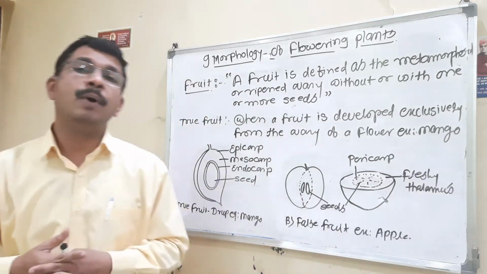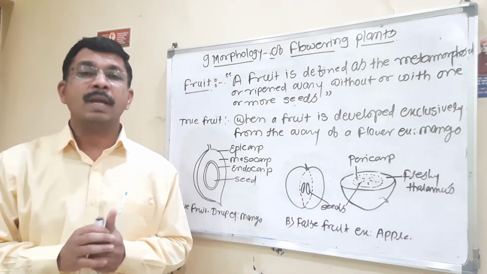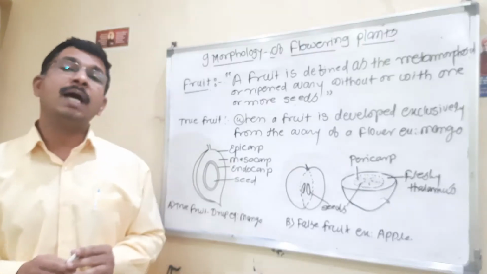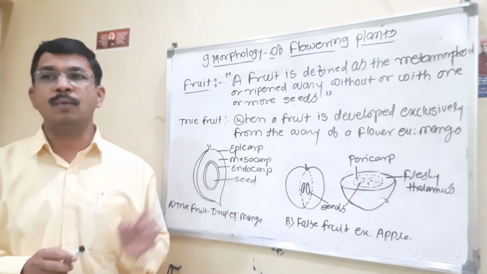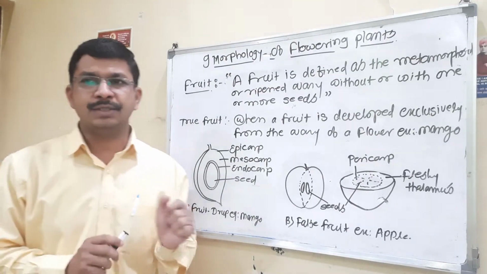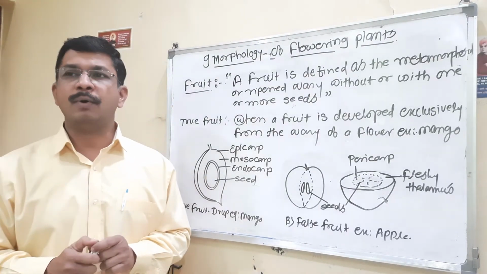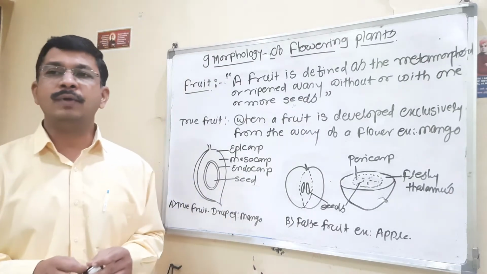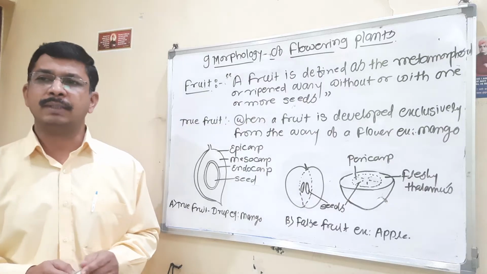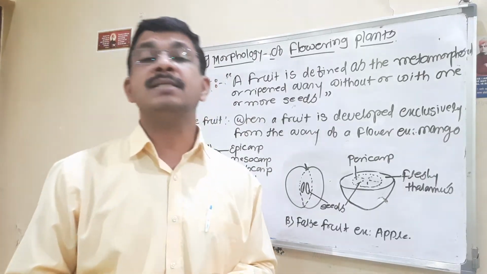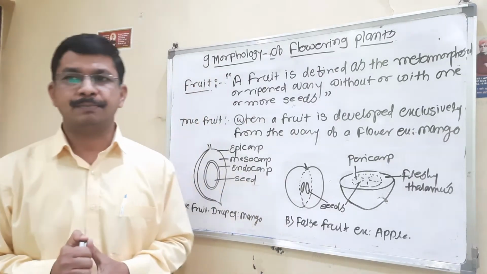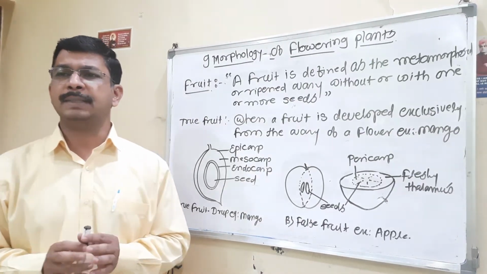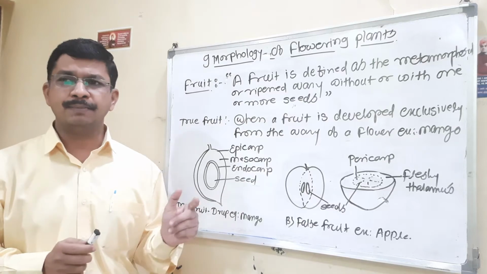Angiosperms produce a fruit after fertilization, from the ovary. Sometimes fruit is produced from the ovary without fertilization. Such fruits are called parthenocarpic fruits, and the phenomenon is called parthenocarpy. The examples you know very well are banana and grapes.